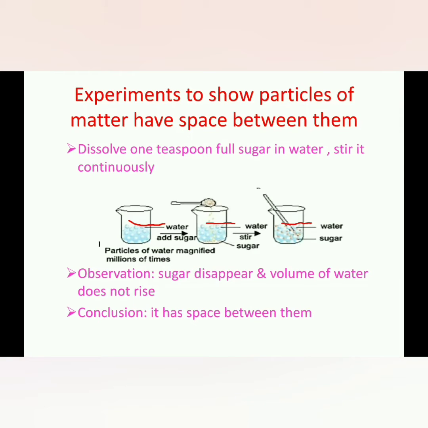Here we have the first experiment to show that particles of matter have space between them. Take a beaker and add water in that, mark the water level. Afterwards, dissolve 1 tablespoonful of sugar in water and stir it continuously. You can observe that the sugar you dissolved disappeared, but the volume of water does not rise. We already marked the volume of water, so we can easily identify that. This means that the particles of sugar occupy the space in between the particles of water, which means that particles of matter have space between them.